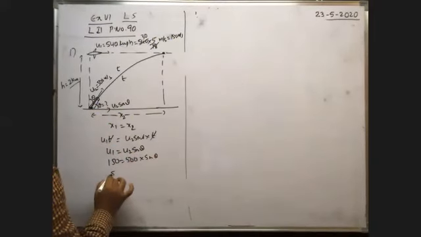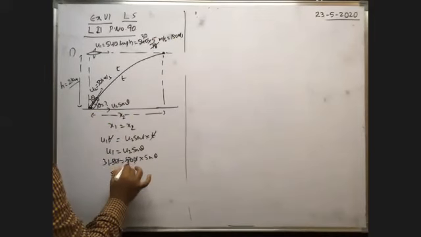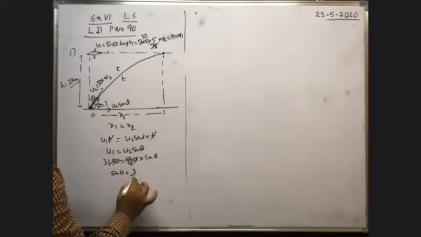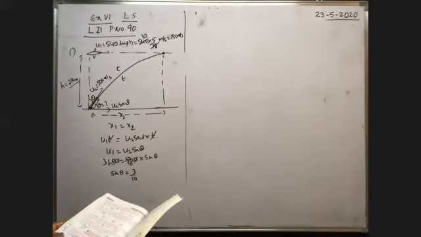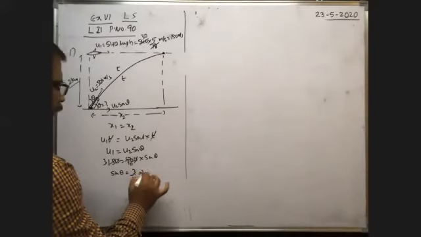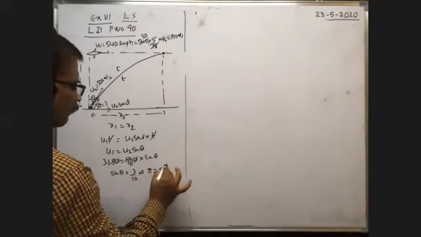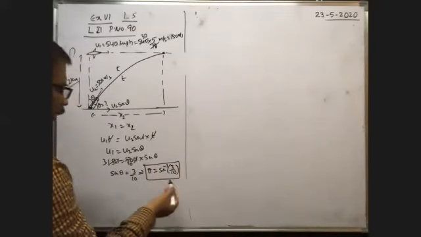Therefore sin theta is equal to, the zeros cancel, 5 3s are 15, 5 10s are 50, therefore 3 by 10. Sin theta is equal to 3 by 10, or theta is equal to sin inverse 3 by 10. That is given directly. This is the answer. Sometimes in the cosine function they may give.